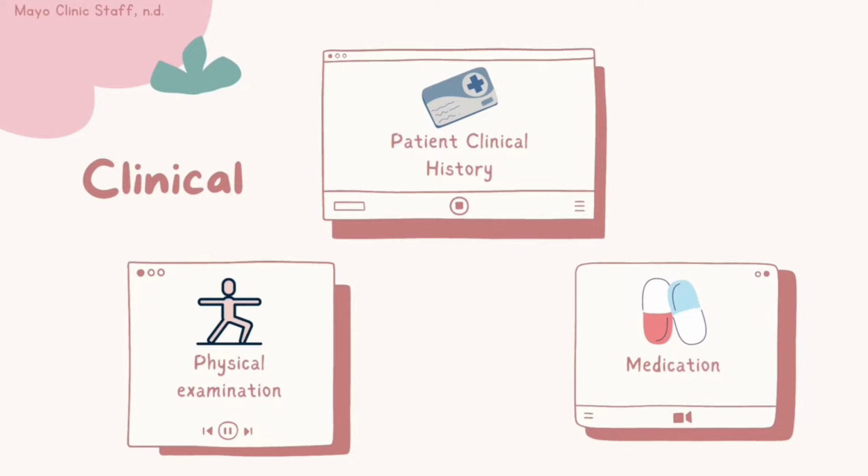Moving on, clinical. In this component, patient clinical history, physical examination, and medication are overviewed. Healthcare professionals will ask a series of questions about history of any symptoms and also family history. Next, they will conduct a physical examination and check for other indications of myasthenia gravis or severe exacerbation of myasthenia gravis, for example, their reflexes and sight. Physical tests will include aspect tests, blood analysis, repetitive nerve stimulation, and pulmonary function tests. For medication, potential drug-nutrient interactions and nutrition-related side effects should be investigated in a patient's prescription drugs.